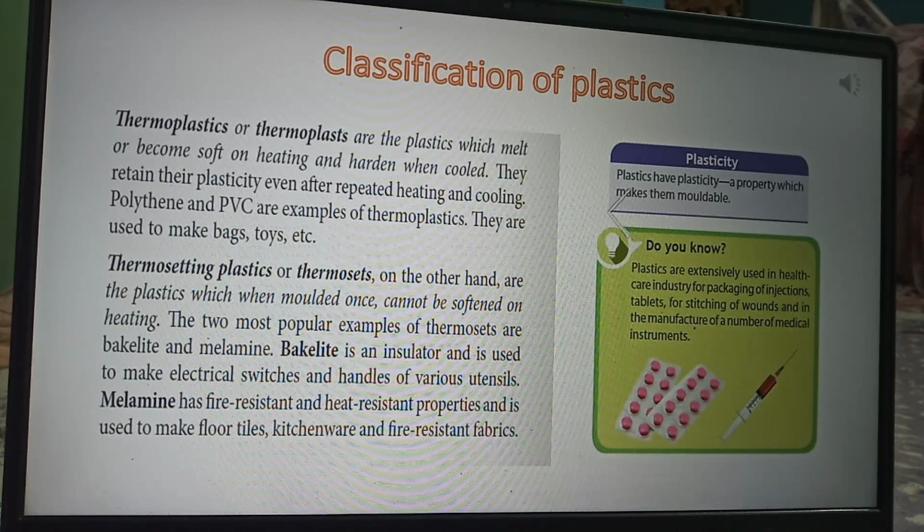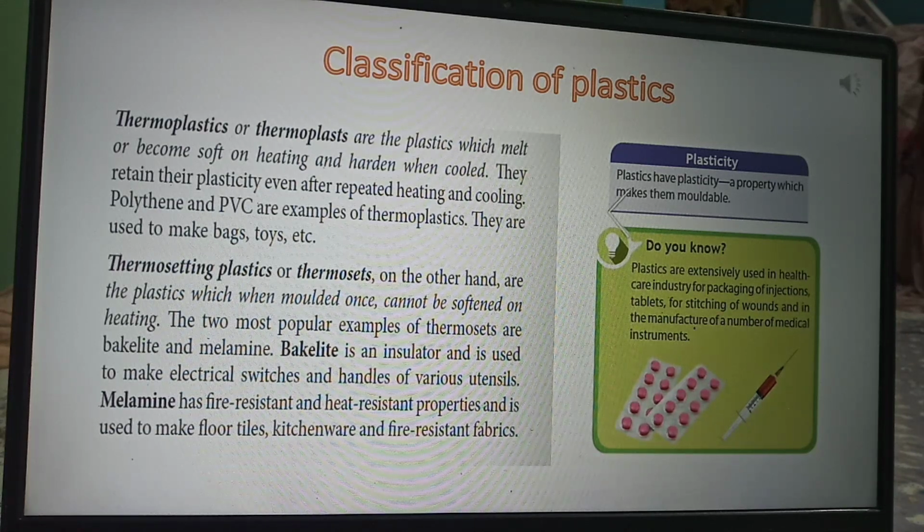Examples are polythene and PVC. Polythene and PVC are the examples of thermoplastics. They are used to make bags, toys, etc. So these are thermoplastic materials. Next category is thermosetting plastic, also called thermosets.